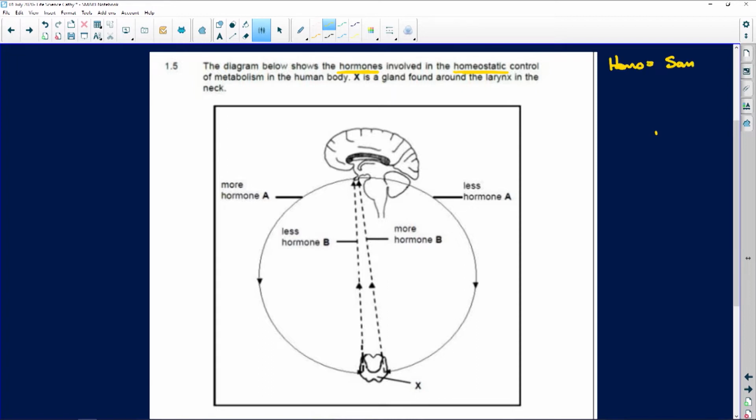Homeo means same, stasis or static means to stay. Okay, that's what you need to remember. Always break words up, people. If you come across a word that's difficult, or you're learning a new word, break it up.